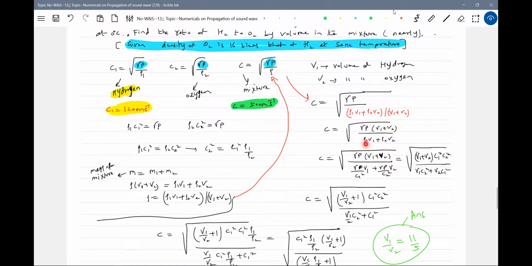So what is rho1? Shall we replace here? Gamma P by C1 square. What is rho2? Gamma P by C2 square. This is V1, V2. Okay, further, gamma P gets cancelled. So we'll get this as C1 square C2 square, V1 plus V2 equal to V1 C2 square plus V2 C1 square. Taking V2 common, V1 by V2 plus 1, C1 square C2 square, V1 by V2, so some symbol.